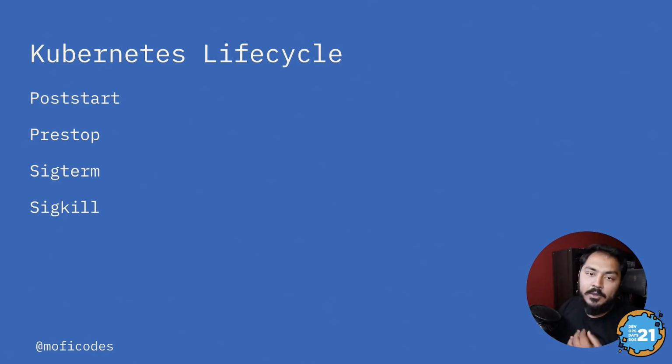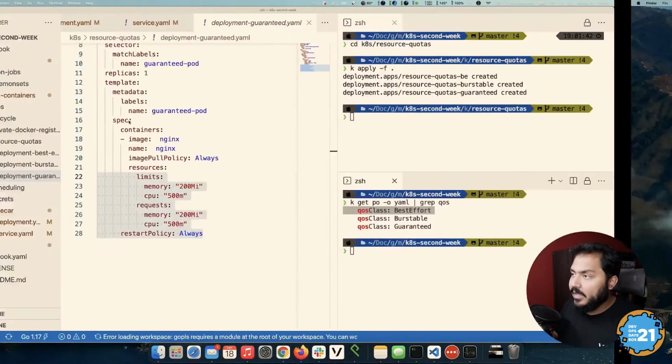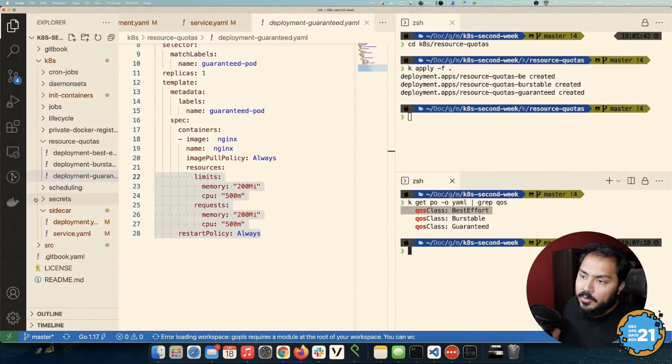Sig kill is your kill -9 in your Linux terminal. If you want some pod to die immediately, you can send a sig kill, and there is no way to stop sig kill from your application. So let's take a look at an example of using that in our applications.